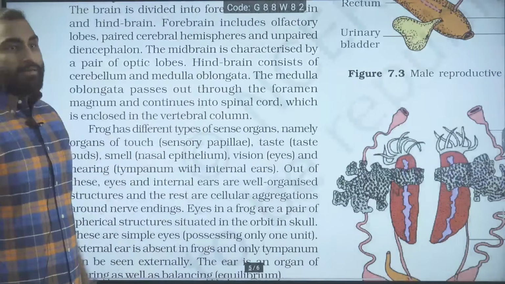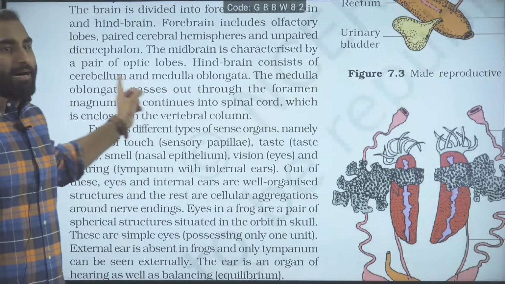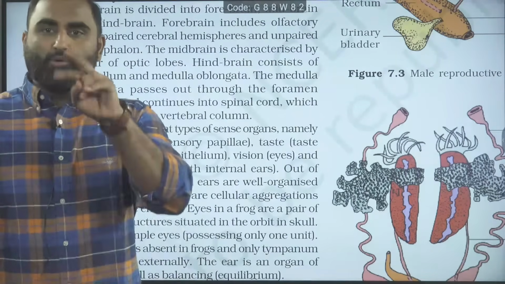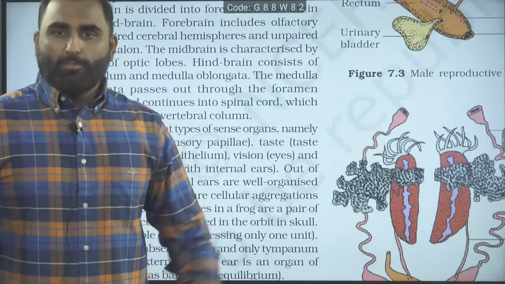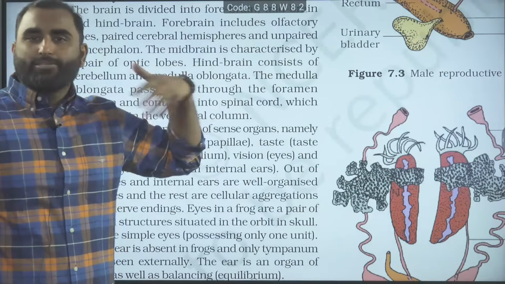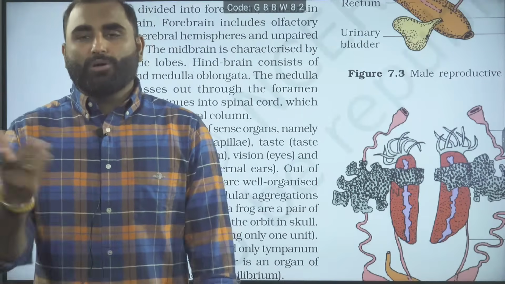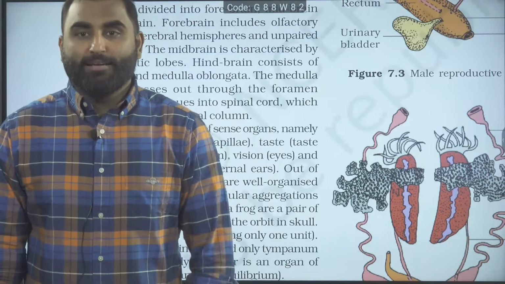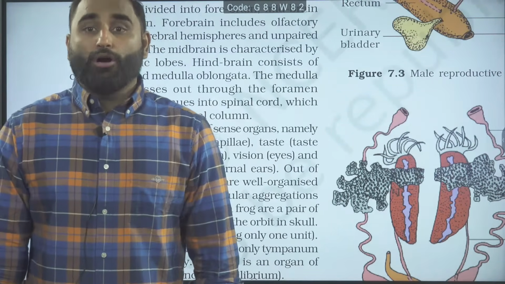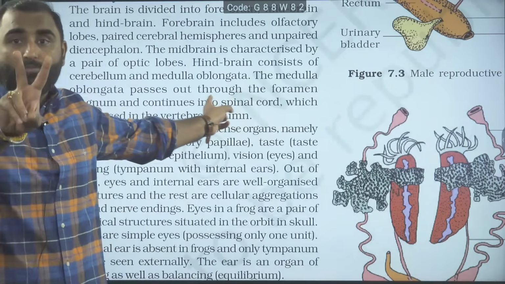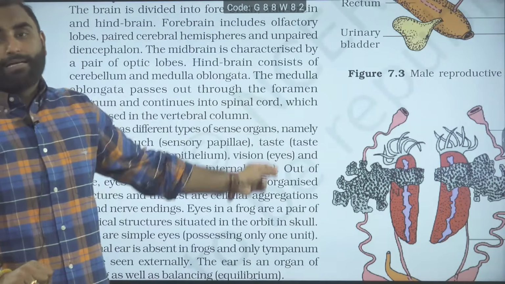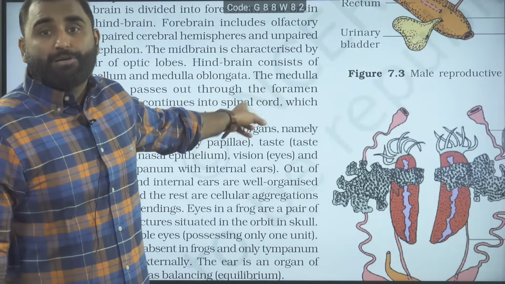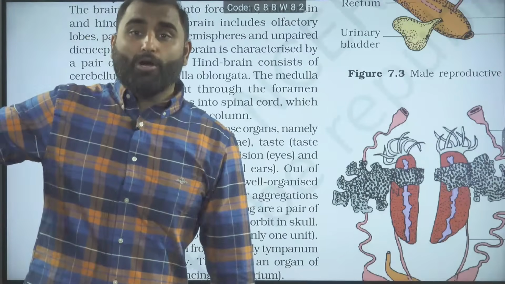Listen. Midbrain is characterized by a pair of optic lobes. How many lobes in us? Frog midbrain consists of two optic lobes. Optic means visual, so these optic lobes are majorly associated with visual inputs or the visual reflex. For us in the midbrain, we have 4 lobes, corpora quadrigemina. Frog has 2 lobes in the midbrain, a pair of optic lobes. I can say corpora bigemina in frog. For us, it will be corpora quadrigemina.